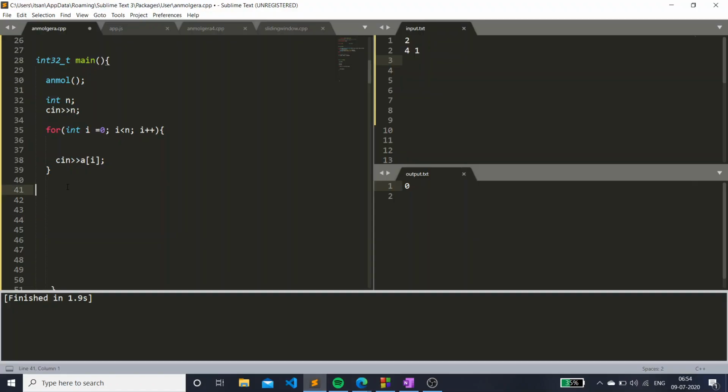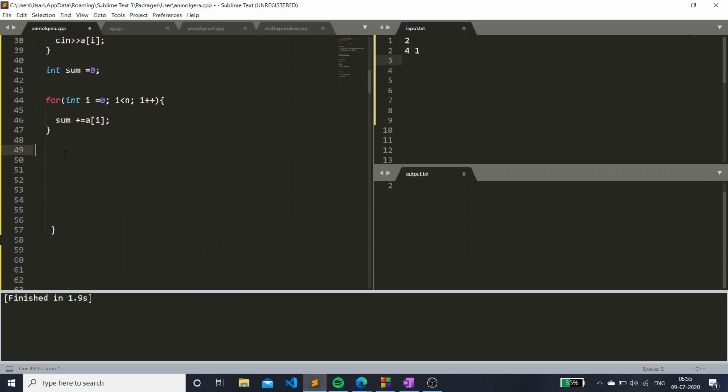Okay, so let's just create a variable sum. So we have created the sum of an entire array. If sum percentage 3, basically the remainder, is not equal to 0, you just have to say out 0.